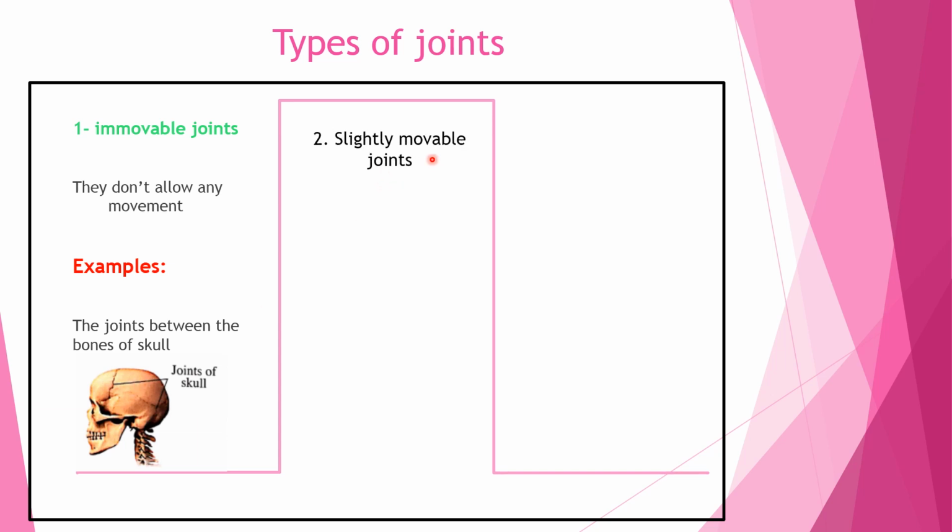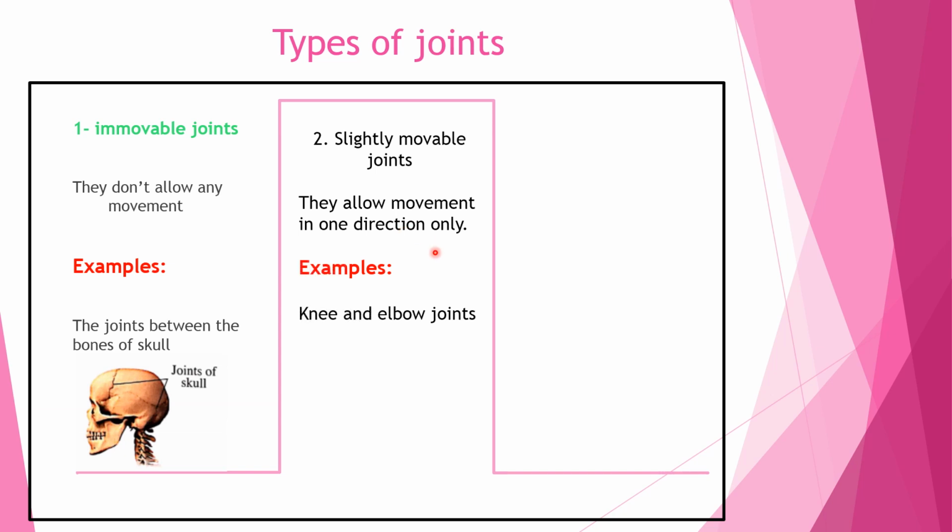Number two, slightly movable joints. They allow movement in only one direction. Again, slightly movable joints only allow movement in one direction. Examples are the knee and elbow joints. This picture is of the knee joint.